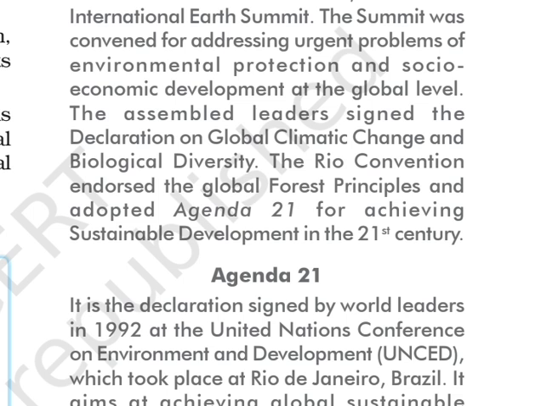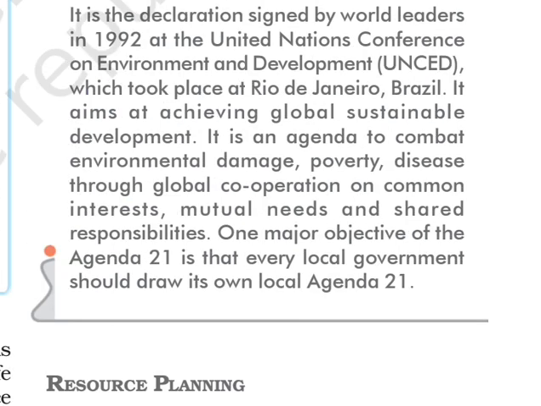This is the important topic, Agenda 21. They adopted Agenda 21 for achieving sustainable development in the 21st century. Now, what is Agenda 21? It is the declaration signed by the world's leaders in 1992 at the United Nations Conference on Environment and Development, UNCED, which took place also in Rio de Janeiro, Brazil. What was its aim? It aims at achieving global sustainable development.